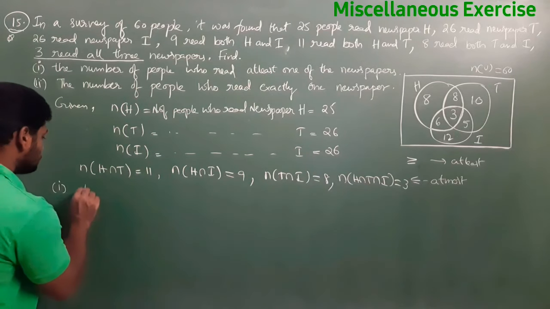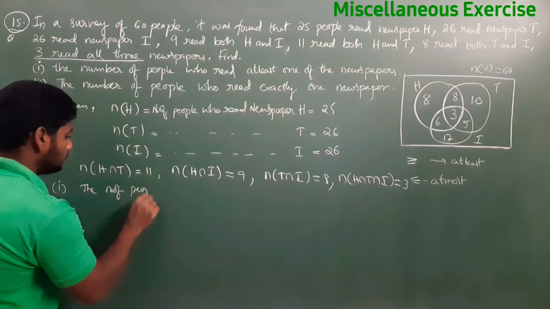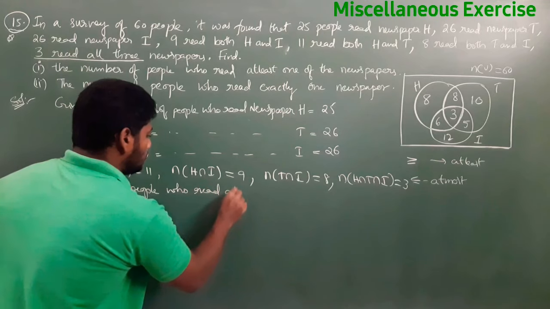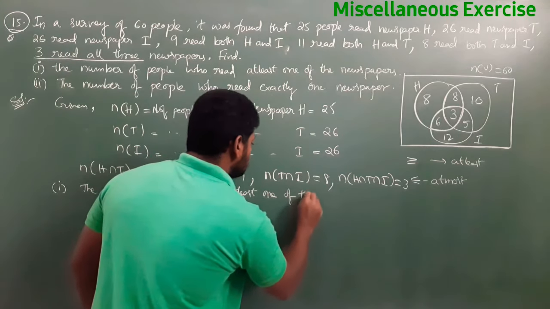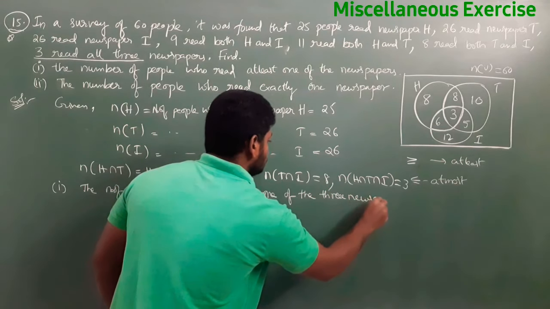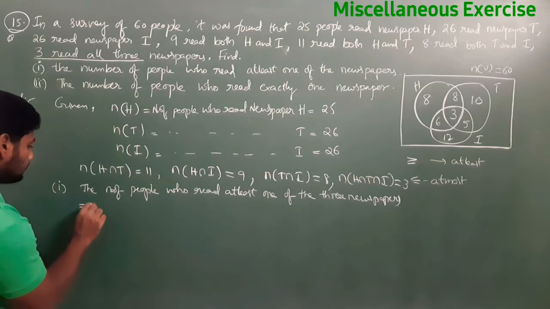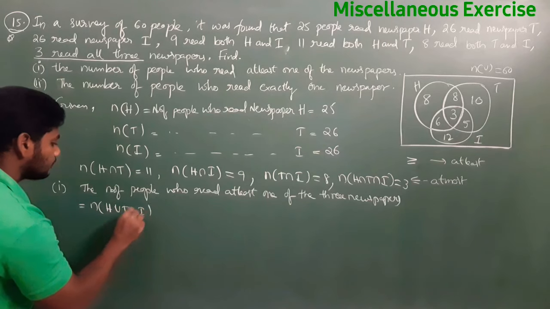At least one means the number of people who read at least one of the 3 newspapers, that is equal to N of H union T union I only.